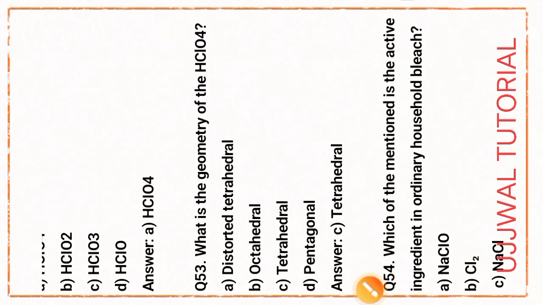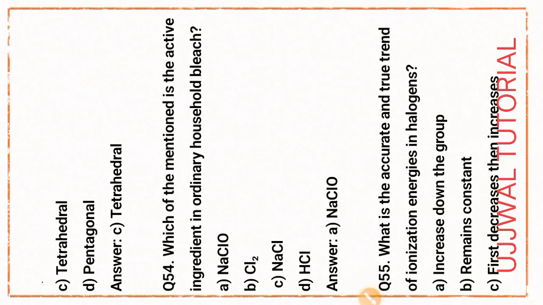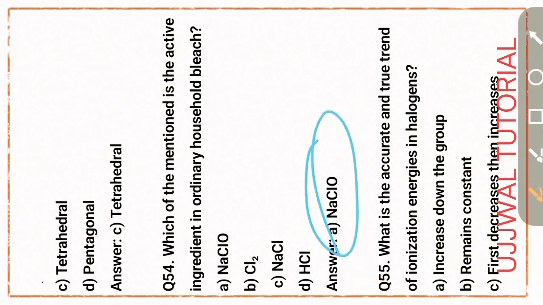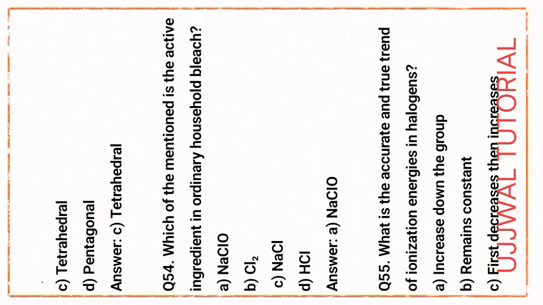Next question number 54. Which of the mentioned is the active ingredient in ordinary household bleach? That is option A, NaClO. NaClO, sodium hypochlorite.